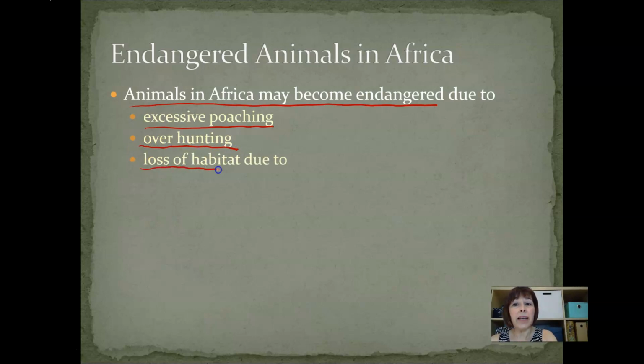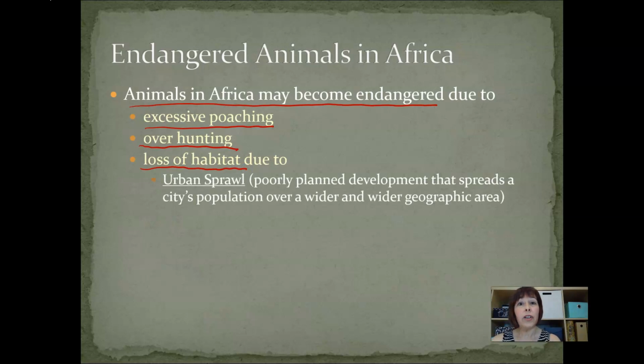Loss of habitat. And loss of habitat could be for a variety of reasons. It could be due to urban sprawl. And urban sprawl is essentially when you have poorly planned development that spreads a city's population over a wider and wider geographic area.